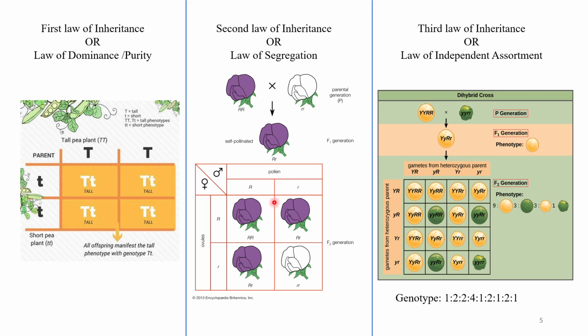This is the monohybrid cross, which contains a single character of the particular target, and here we take two characters at one time.